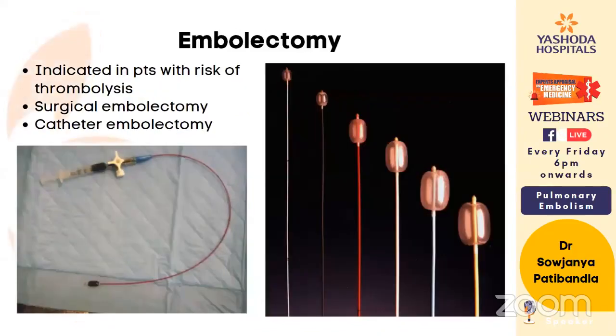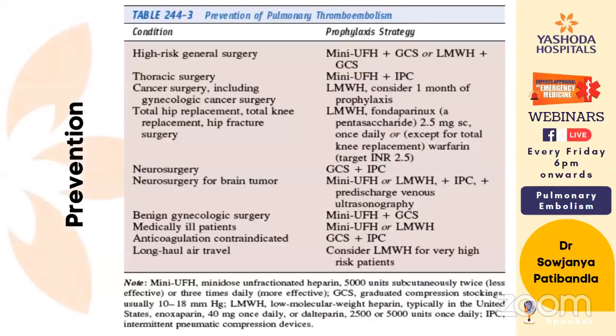Submassive pulmonary embolism, again, we have to weigh the risks. If there is any right ventricular dysfunction and the patient is going in for requirement of high flow oxygen, we can always go ahead. And if there are elevated troponin and BNP levels, that gives us a clue that these patients need aggressive treatment. The dose of alteplase is 10 mg IV bolus followed by 90 mg over 2 hours.